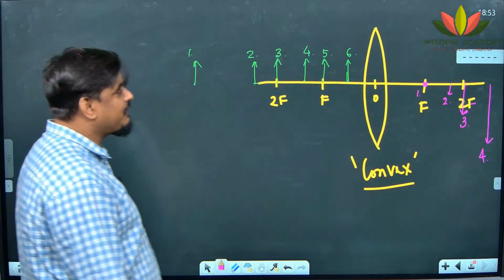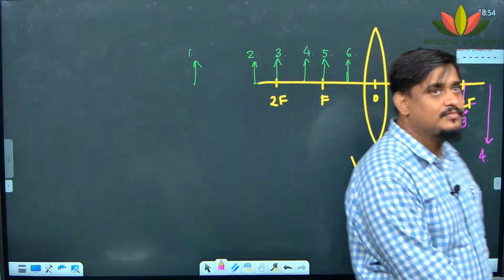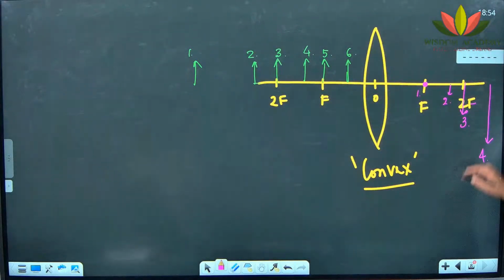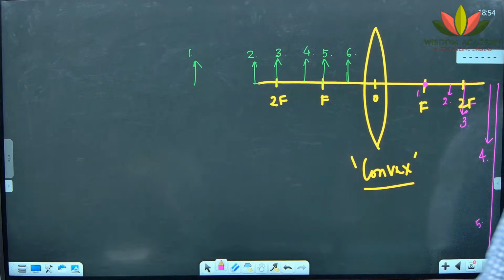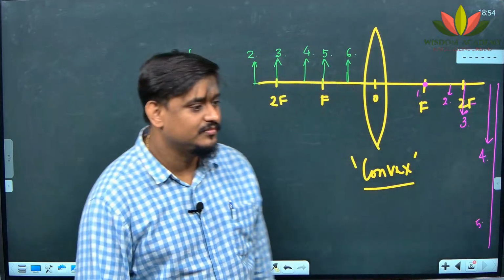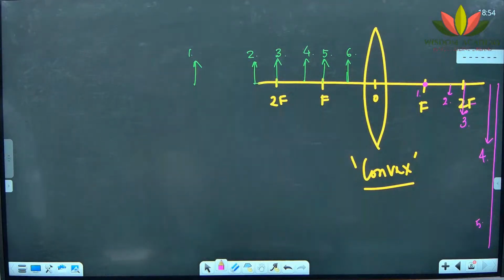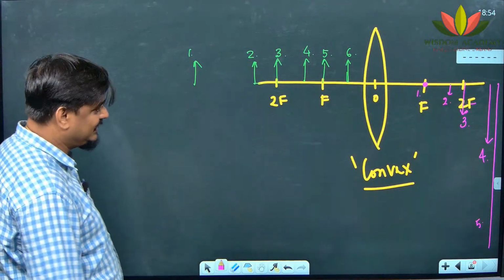Sukesh, at f, where will the image form? Size, highly enlarged, nature, real, obviously. Yes.